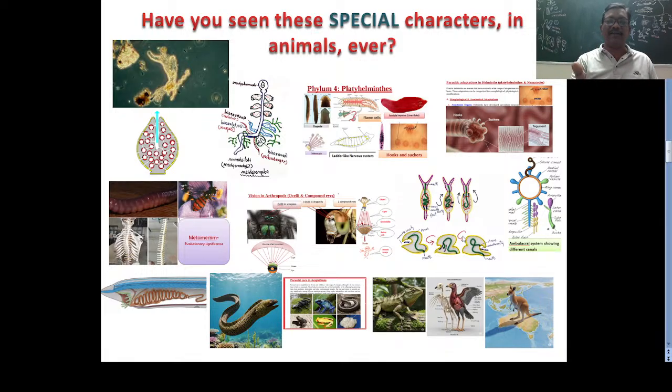Then we came to the Mollusca. Only one important character, and that is actually an essay question. Gastropoda, for example snail, that is about torsion and detorsion. Within a few minutes you can learn the answer in later classes, tomorrow or the day after tomorrow. What is torsion? Body is folding. What is detorsion? Body is unfolding. Why they are folding and why they are unfolding is very important to be discussed. So write down torsion and detorsion. These two concepts have to be discussed under the special character in Mollusca. Then you can write, okay.